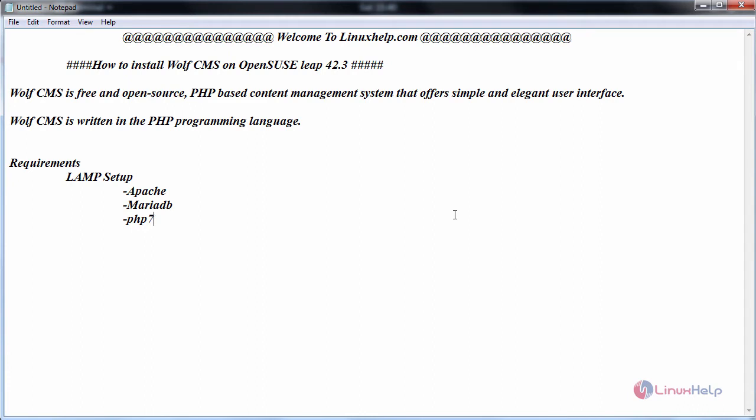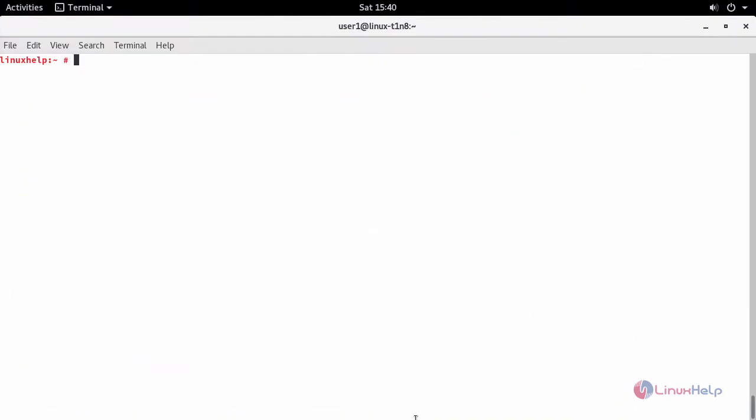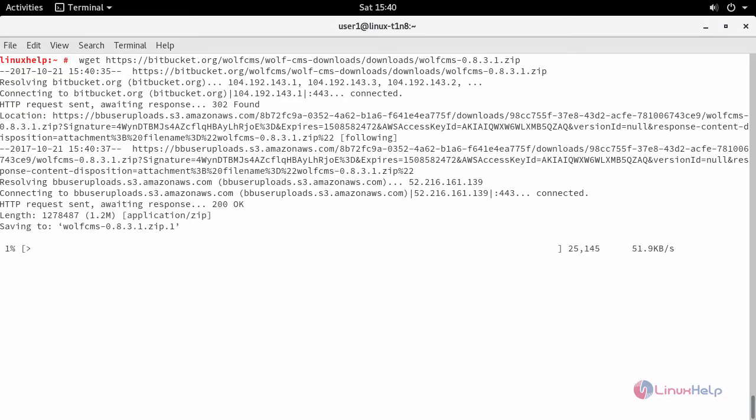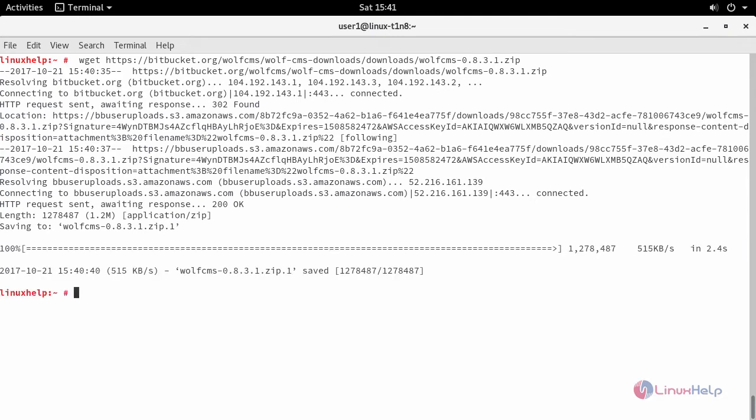Now switch to your terminal and download the package using wget command. After downloading it, extract it in Apache root directory.